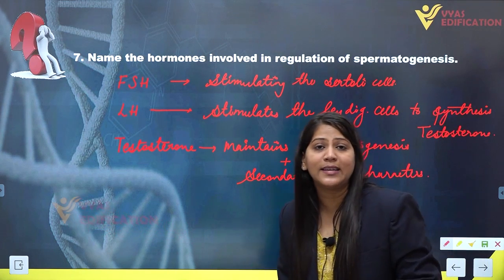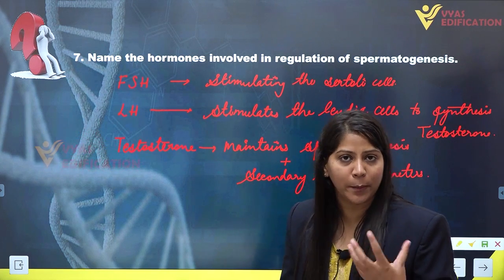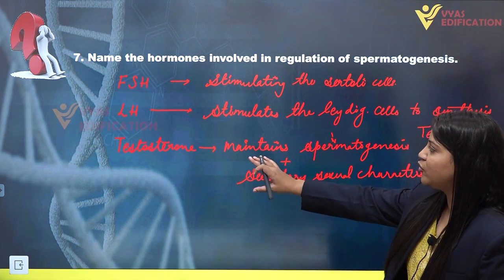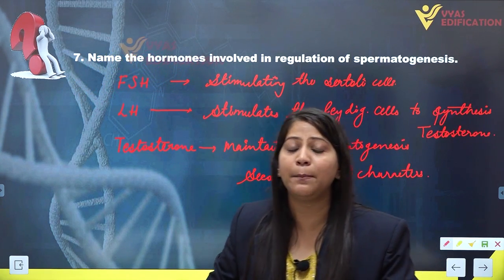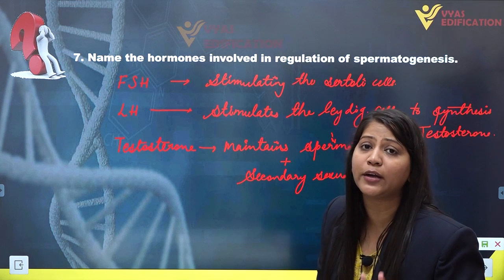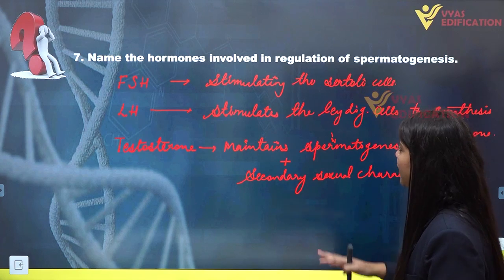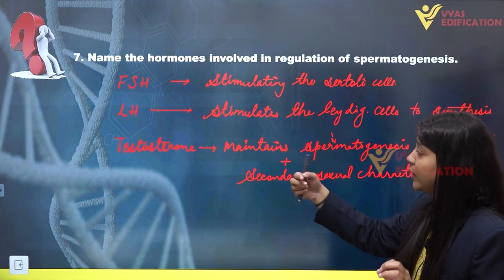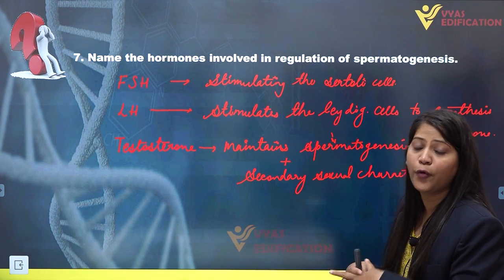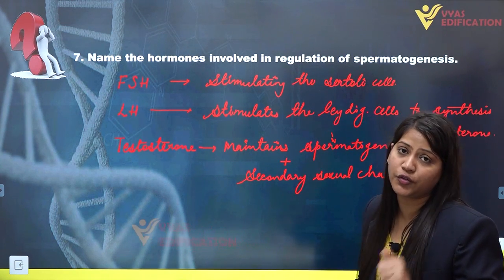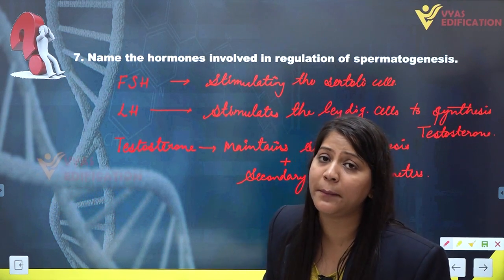the Sertoli cells to provide the nourishment for the developing sperm cells or male gametes. Hence follicle stimulating hormone is indirectly helping or regulating the process of spermatogenesis. Next we have Leydig cells. Luteinizing hormone is stimulating the Leydig cells for the synthesis of testosterone. Hence this is also indirectly involved in the process of spermatogenesis.